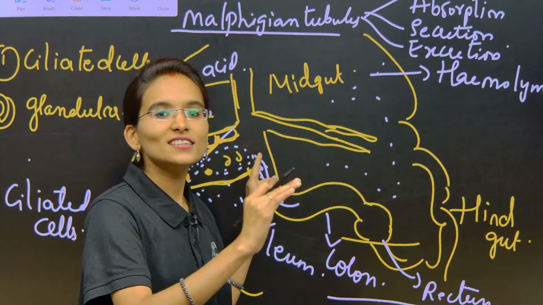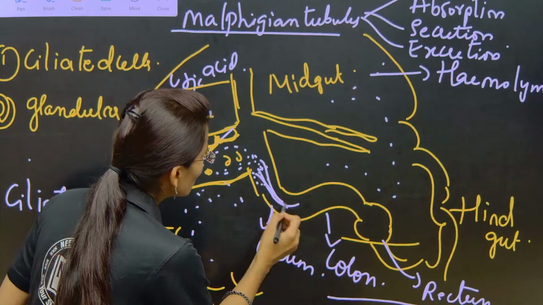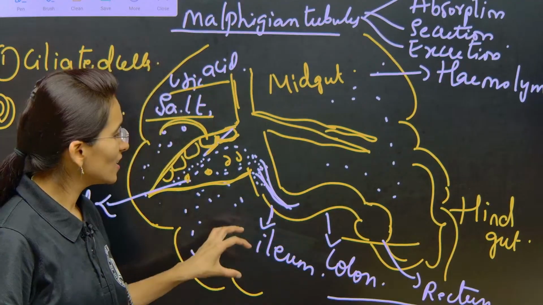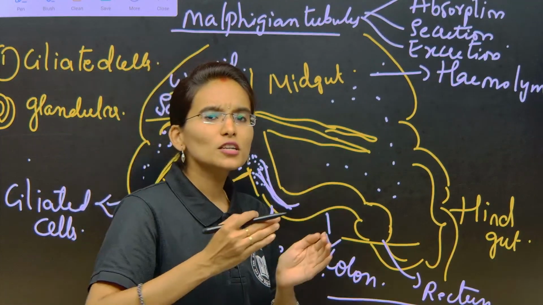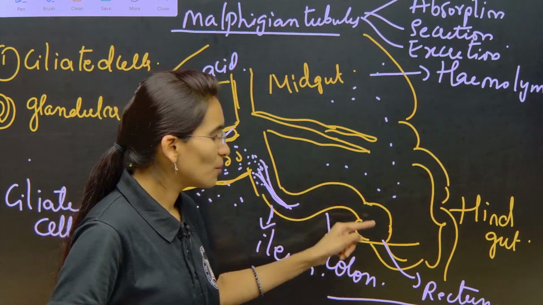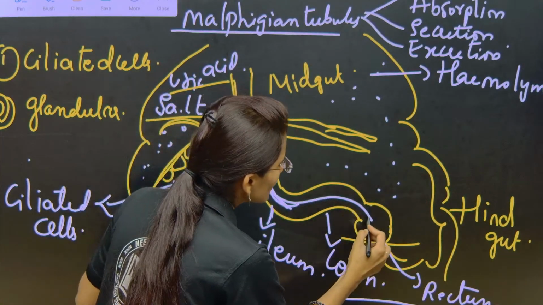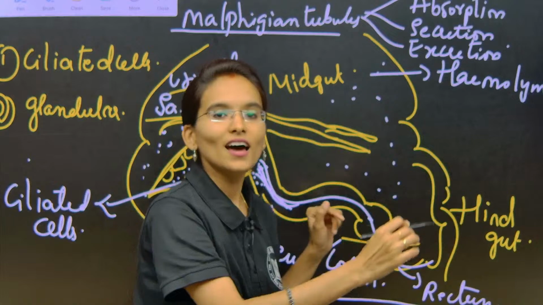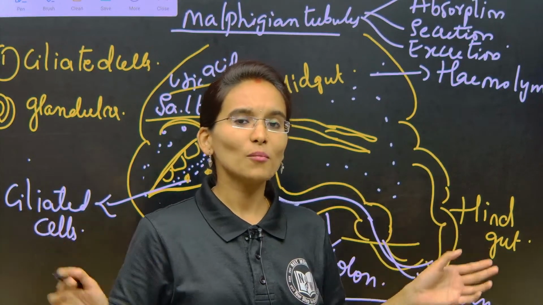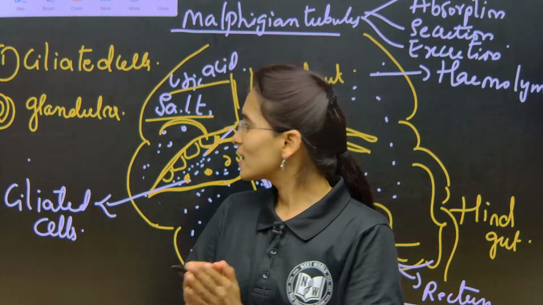Whenever the ciliated cells push, all the nitrogenous waste will enter into the region of the ileum. From the ileum it is continuously moved with the help of the colon and the rectum, all the nitrogenous waste will pass, and next it is completely released from the anus. So this is about the Malpighian tubules and how the excretion process takes place.